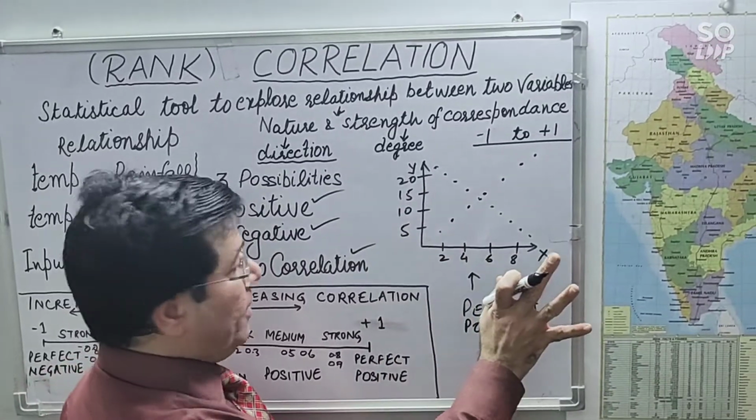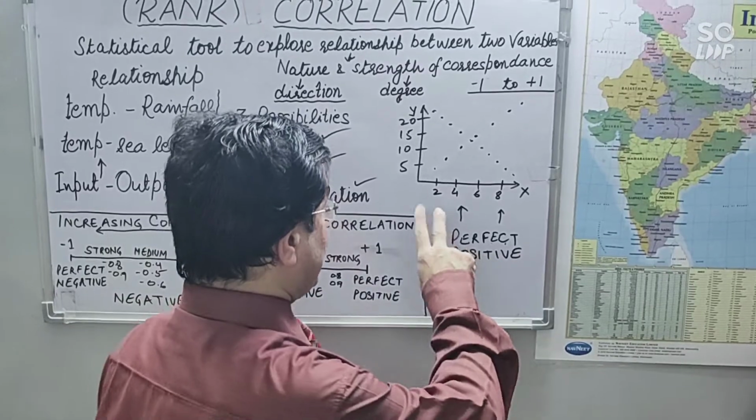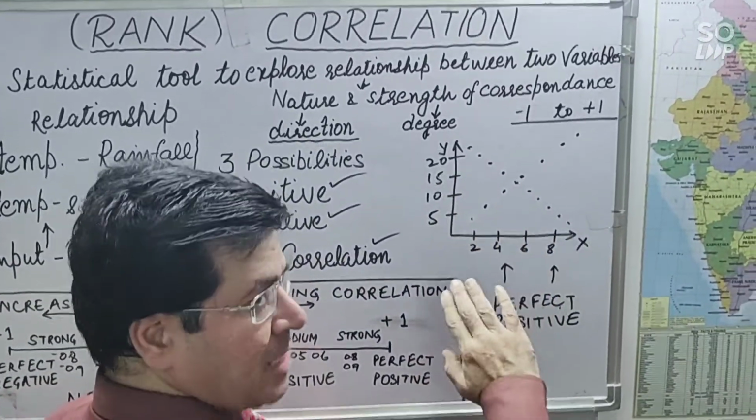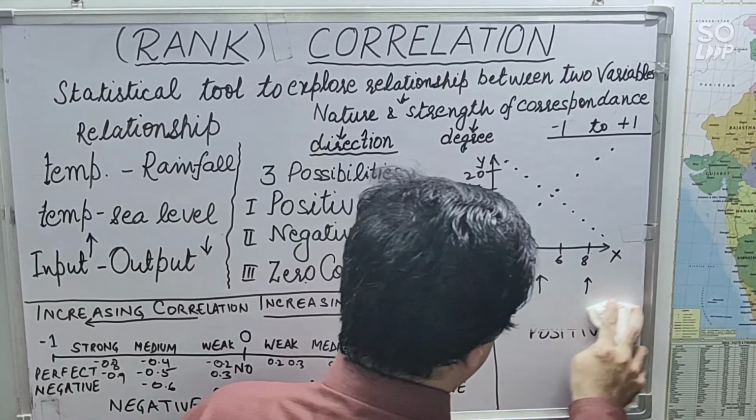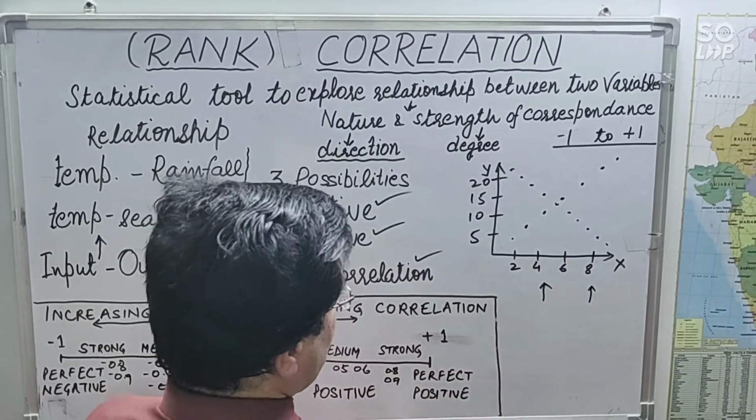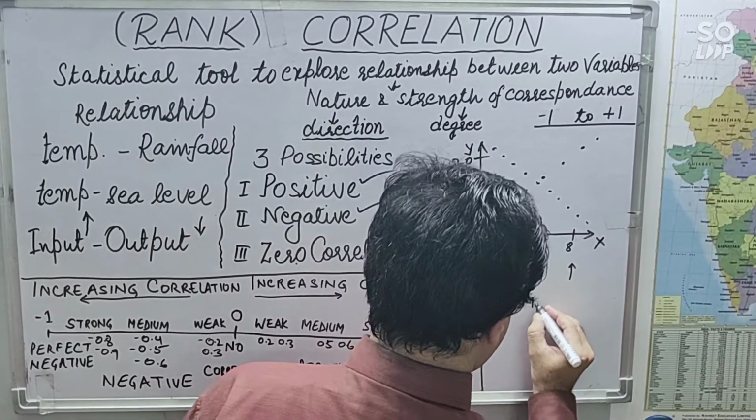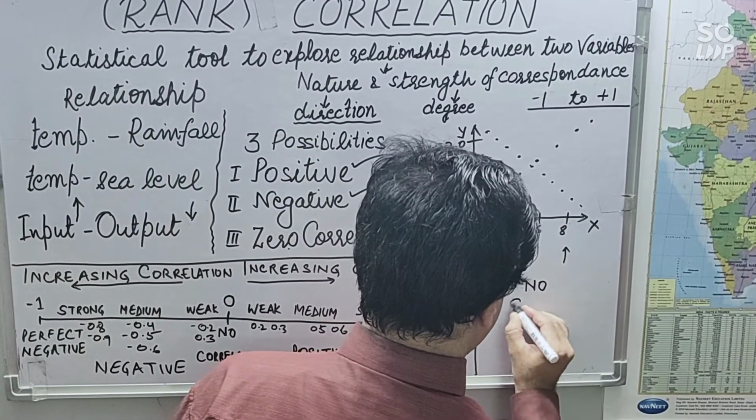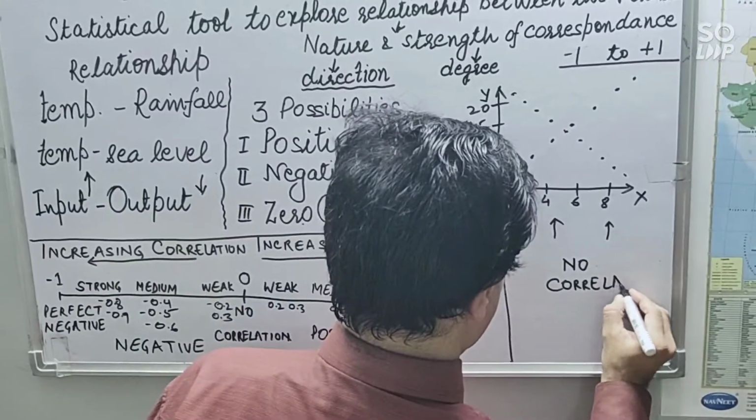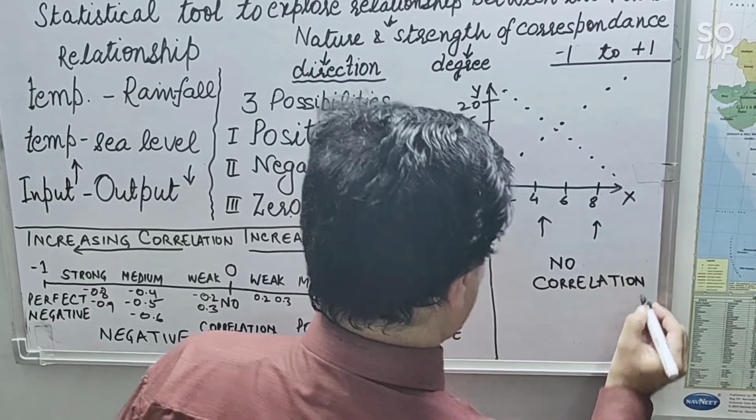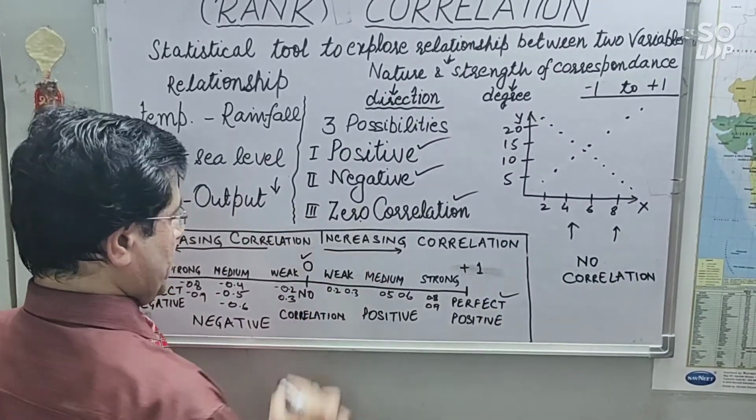They are not affecting each other. So in this case both the variables are not affecting each other, so we can say there is no correlation, right? Because they are straight away different from each other. So this is no correlation or zero correlation. So right, we have understood perfect positive, we have understood zero correlation, right?